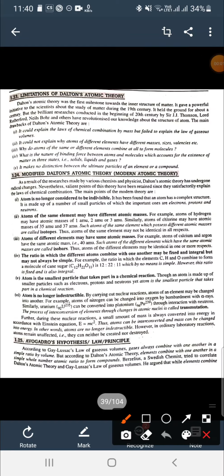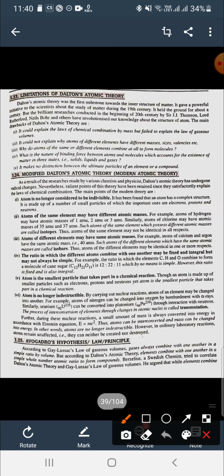Good morning, students. Our today's topic is Avogadro's hypothesis, or Avogadro's law, or you can say Avogadro's principle. There are two laws we studied in the previous lectures. The first one is Gay-Lussac's law and the second one is Dalton's atomic theory.